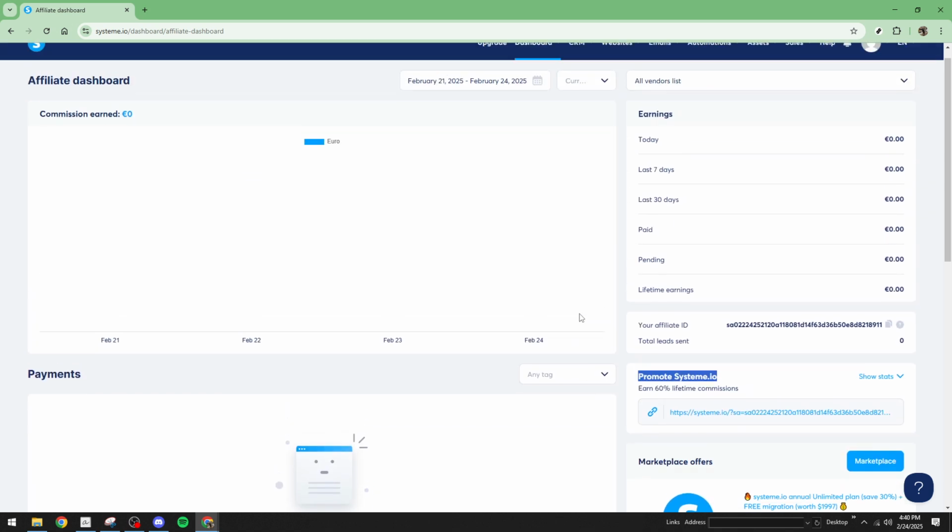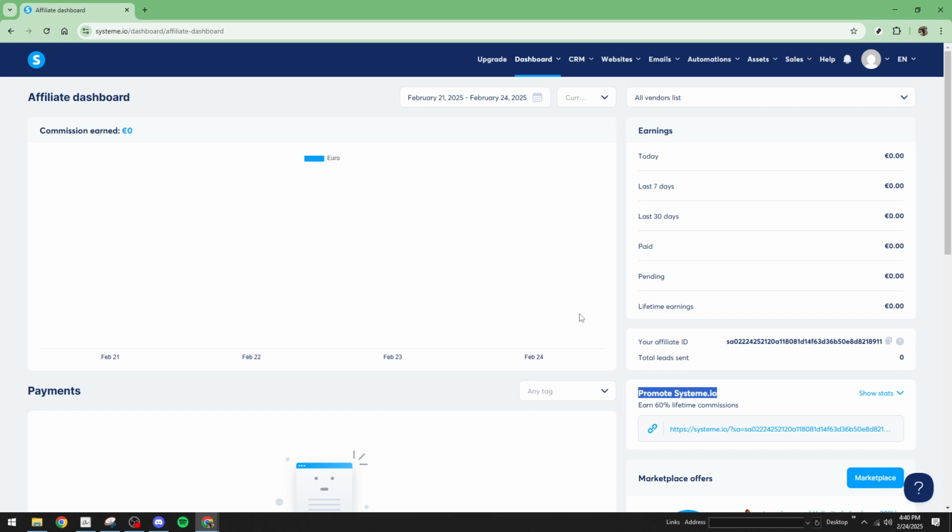Another helpful tip is to engage your audience with valuable content related to Systeme.io. Sharing your own experiences or success stories with the product can be a compelling way to increase engagement and convert those clicks into actual sign-ups. Remember, authenticity is key. Your audience can easily tell when something resonates genuinely versus just a sales pitch.